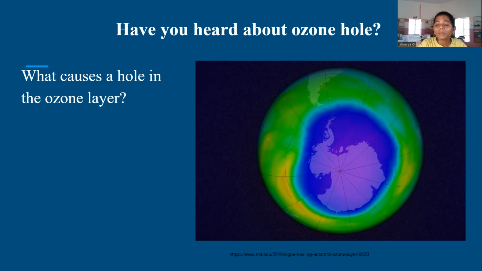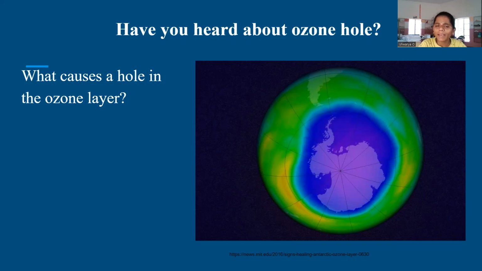But it is the ozone layer which is protecting us from these harmful ultraviolet rays. However, because of the chlorofluorocarbons in the atmosphere, this ozone layer is getting depleted. The ozone layer is getting depleted mainly because of chlorofluorocarbons, and these are produced from refrigerators or air conditioners.